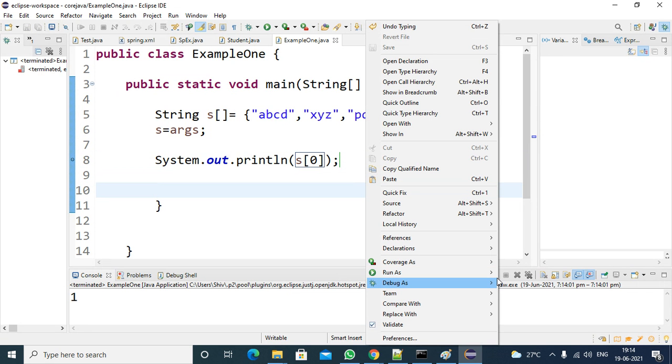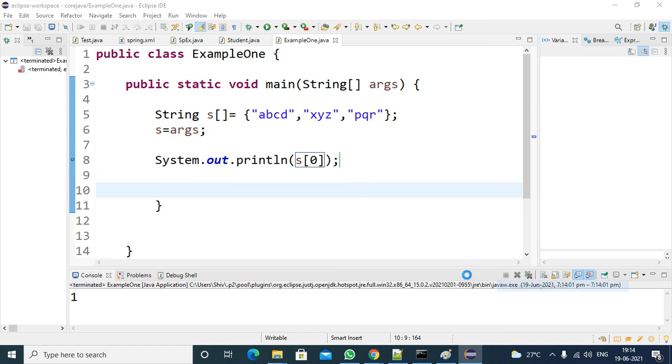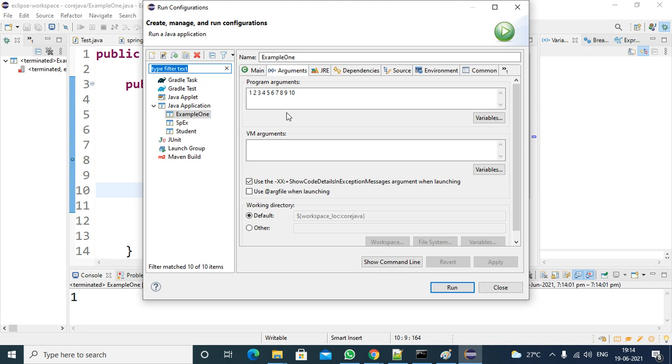So in run configurations, command line arguments, suppose you are passing the values 100, 200, 300, and 400. Okay. So are these numbers in string format? In which format are all these?